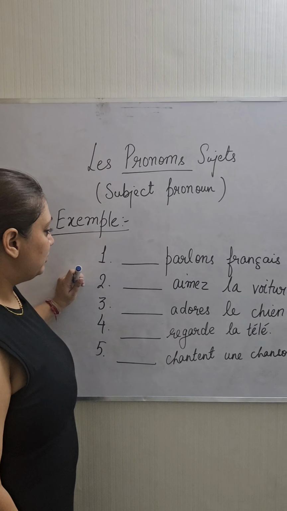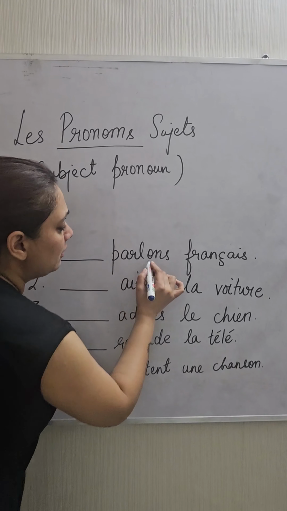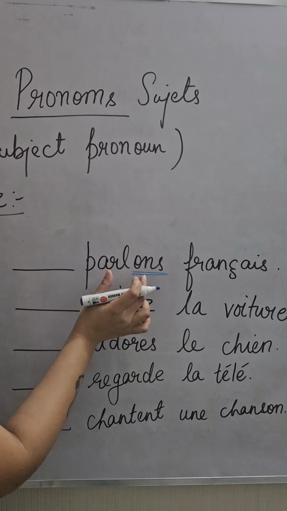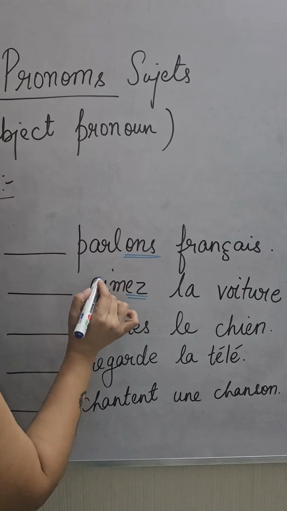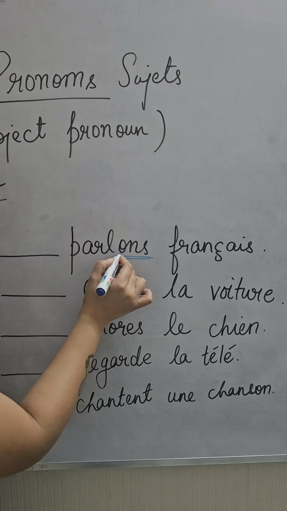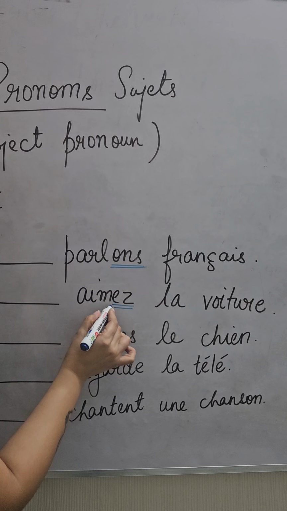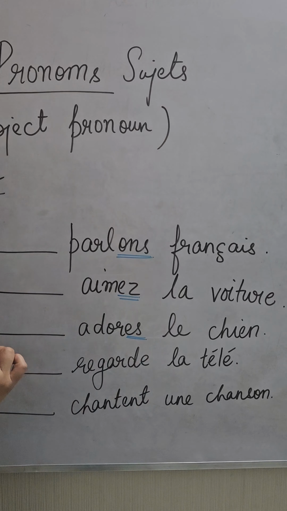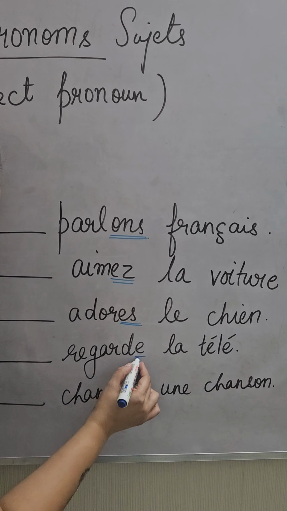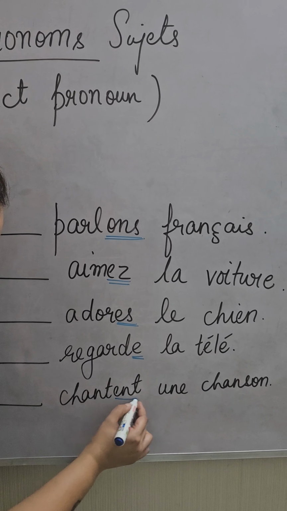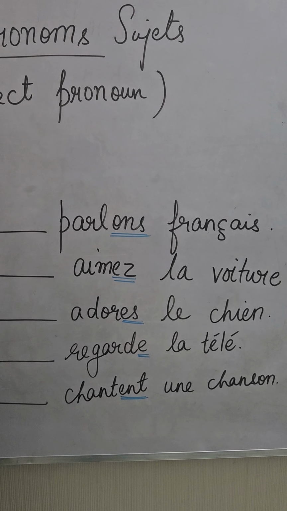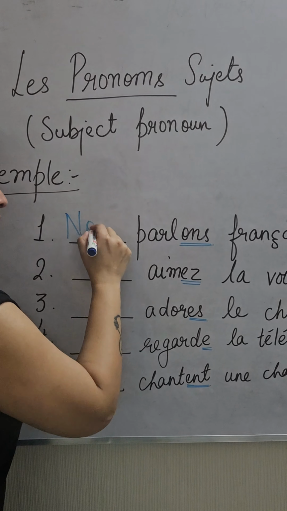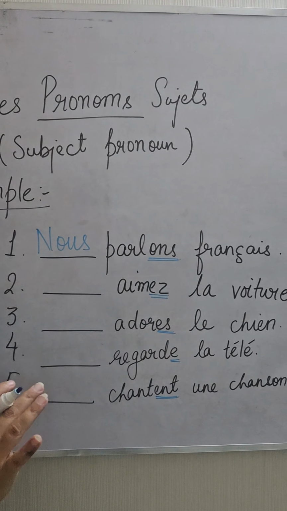So let's see the examples. We have already done ER verbs. So what we'll do is, we'll identify the verb here. What will I identify? I'll identify here, it is ending with ONS. Here it is ending with EZ. Here it is ending with ES. Here it is ending with E. Here it is ending with ENT. So what I'll do, ONS is used with nous. This is simple.